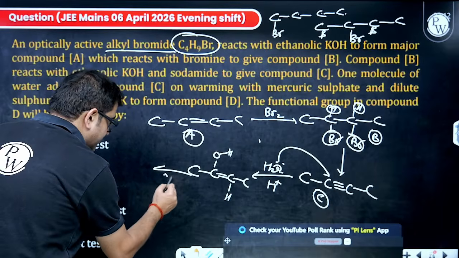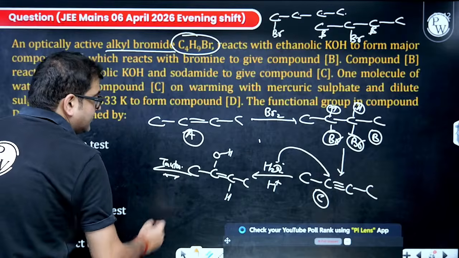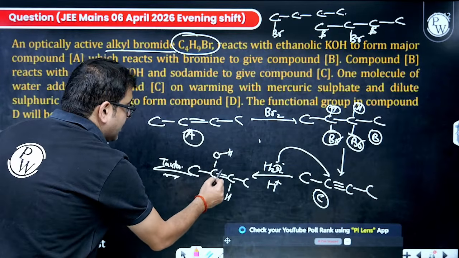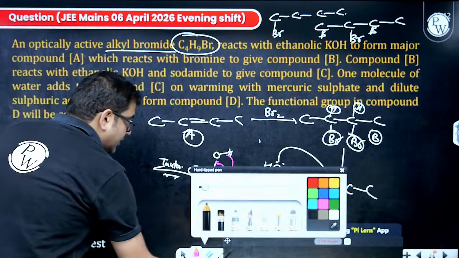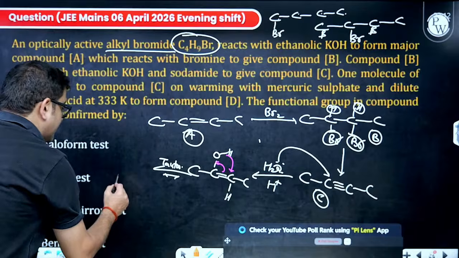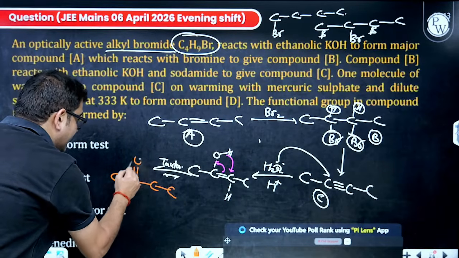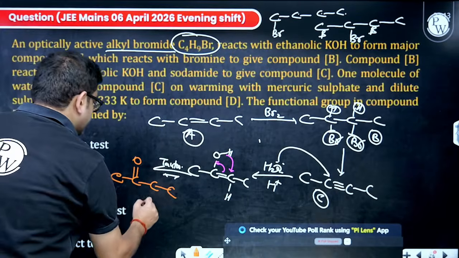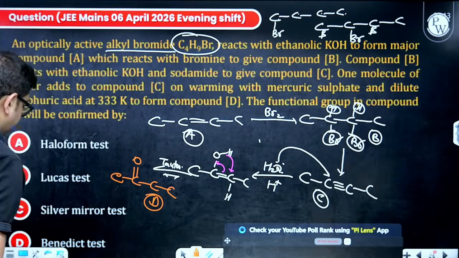And we definitely know after this what happens? Sir, tautomerization. The double bond will come here, hydrogen will move there. So this will give you a carbonyl compound. So, sir, 4 carbons and this carbon will be having double bonded O. What is this, sir? This is D. The functional group in compound D will be, sir, ketone.